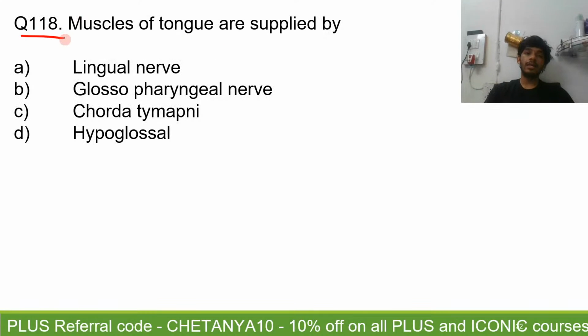Question number 118. Muscles of the tongue are supplied by. Which of the following nerves supplies the muscles of the tongue? Question number 118.